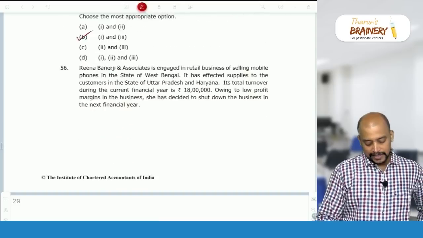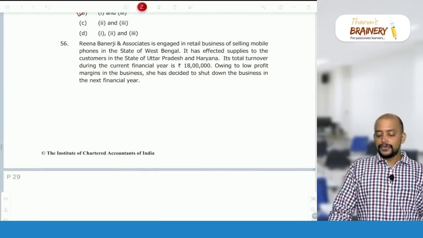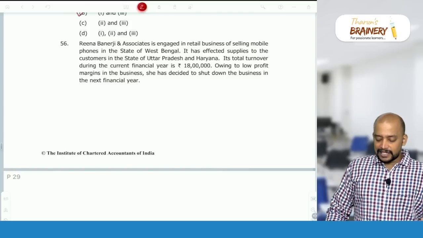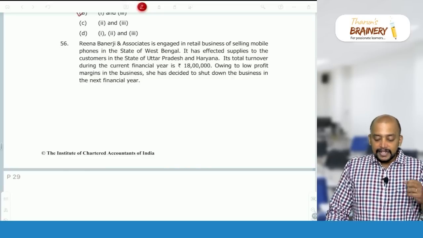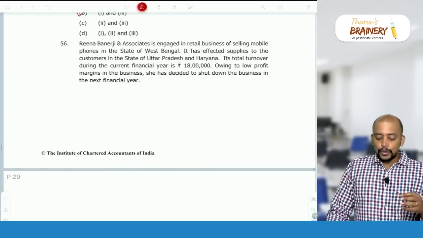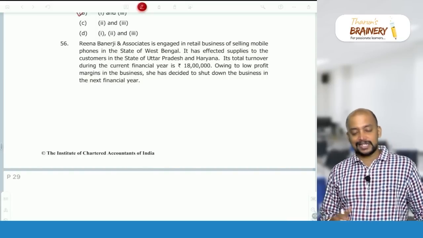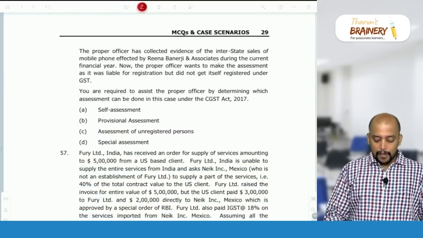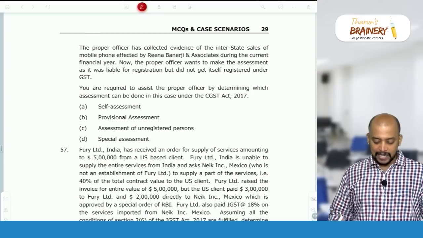Then 56. Reena Banerjee and Associates is engaged in the retail business of selling mobile phones in the state of West Bengal. It has effected supplies to customers in the states of Uttar Pradesh and Haryana. Its total turnover during the current financial year is 18 lakhs. Owing to low profit margins in the business, she has decided to shut down the business in the next financial year. The proper officer has collected evidence of the interstate sales of mobile phones effected by Reena Banerjee.